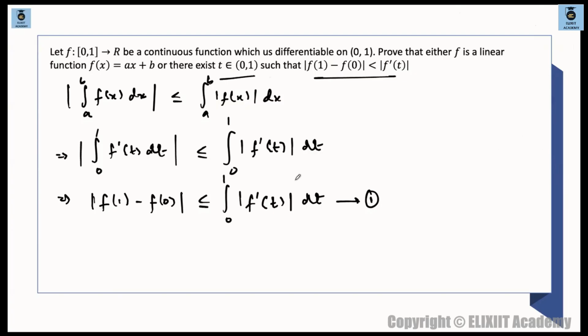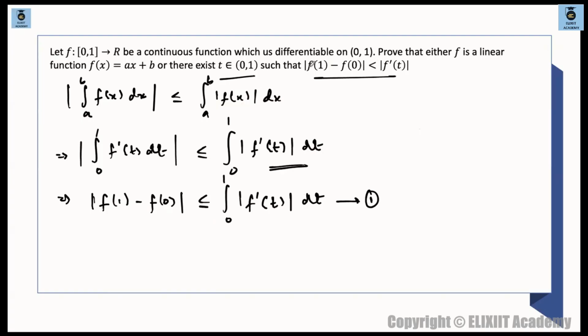So we are getting one relation from here. Now, this equality will hold, from this property itself, if f of t, if these two have the same sign. If the modulus has the same sign, then we can say that this equality will hold. Okay. So we are getting this thing.